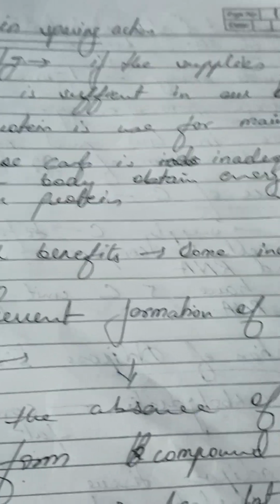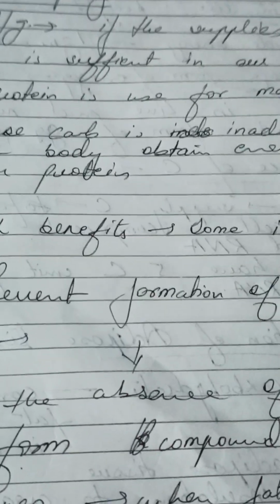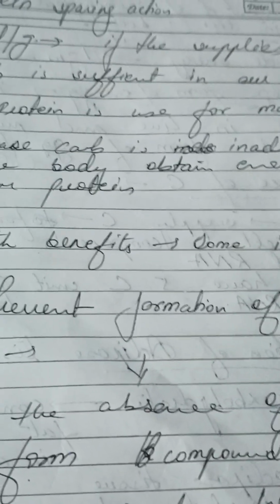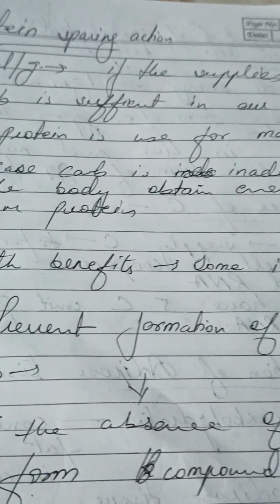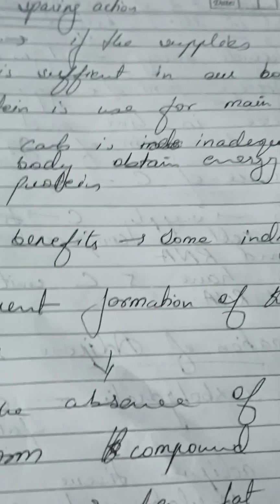There are other functions of protein in our body, but if there is a lack of carbohydrate in your diet, our body starts taking energy from protein, and it will interrupt its function.